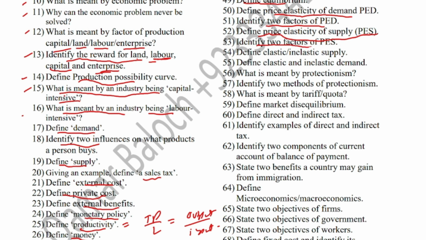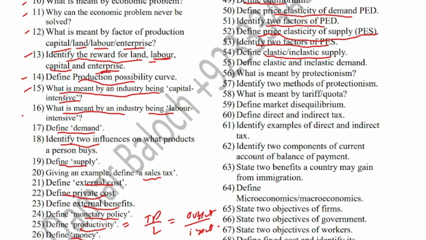Identify two factors of PES. Time period and nature of product are the factors of PES. For PES and PED, two factors are common, that is time period and nature of product, right? Other factors are different, but you can identify these two factors for both of them. Define elastic and inelastic supply. Elastic supply is when a change in price leads to a more than proportionate change in quantity supplied. Inelastic supply is when a change in price leads to a less than proportionate change in quantity supplied.